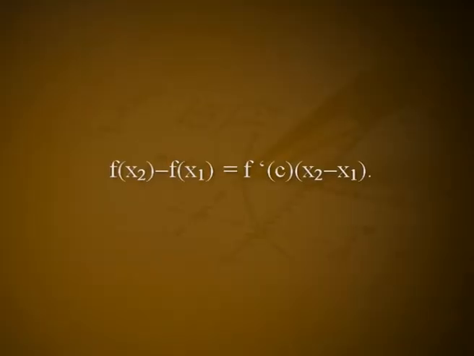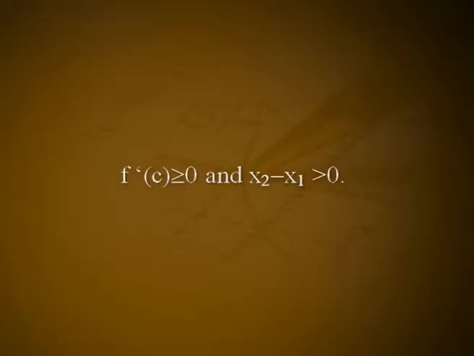Converse. Let x1, x2 be two members of the interval I satisfying x1 less than x2. Then, applying mean value theorem to f on the closed interval x1 to x2 subset of I, there exists a point c in between x1 and x2 such that f of x2 minus f of x1 equal to f prime of c into x2 minus x1.